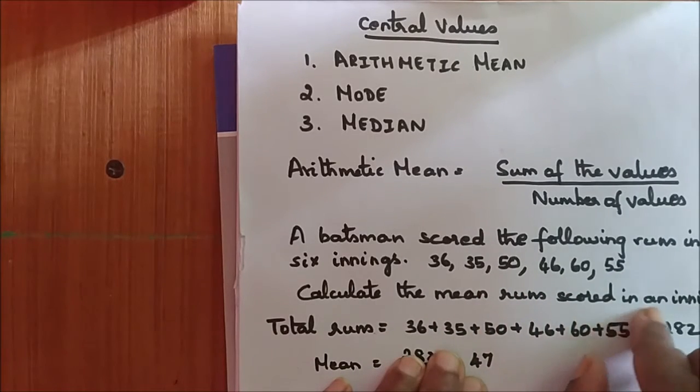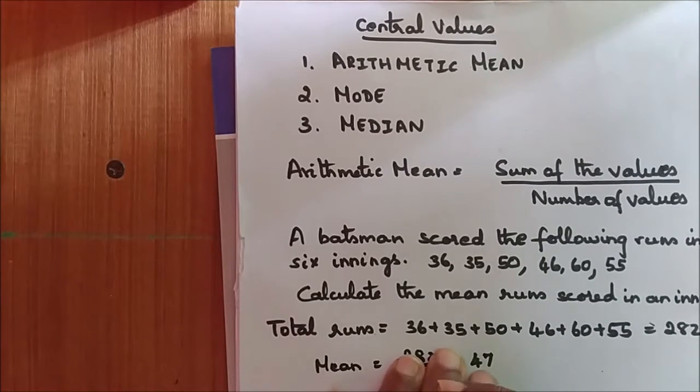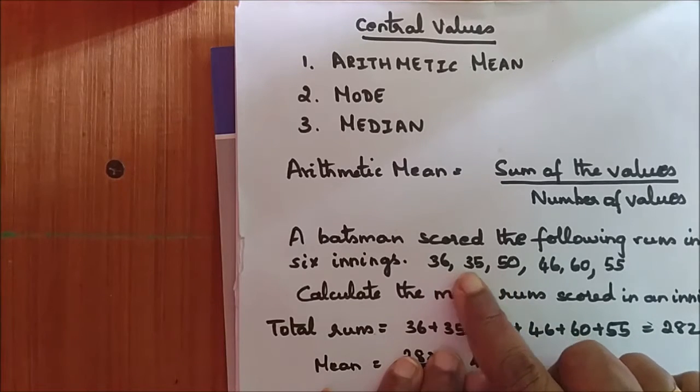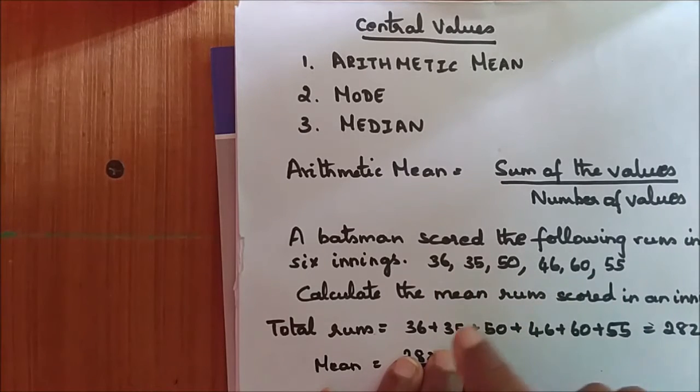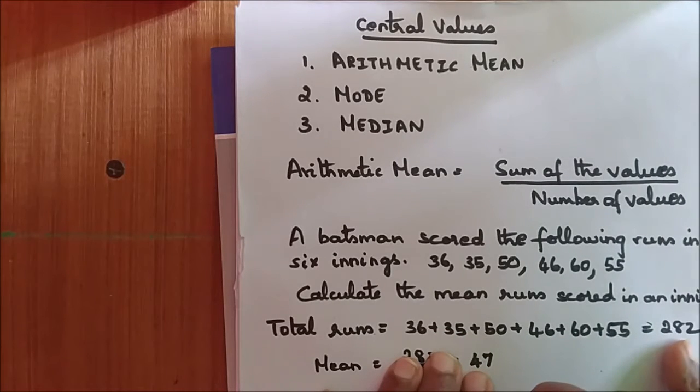Calculate the mean runs scored in an innings. We have to add all these 6 values. So when I add all these 6 values, I get 282.